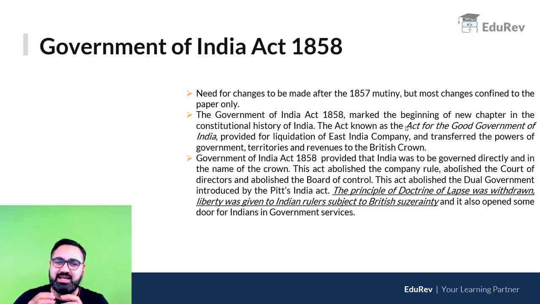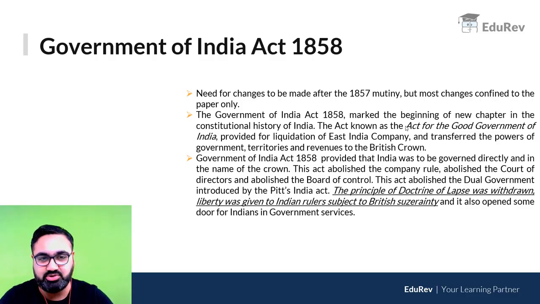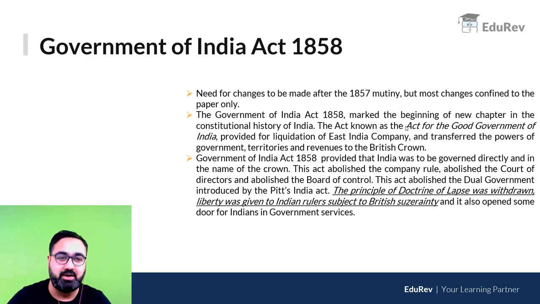Now, in this act, the rule of the company ended officially. The British government now took over India's charge and the East India Company was liquidated. As you can see, it provided for liquidation of the East India Company and the powers were transferred to the British Parliament. The British Parliament, the British government was now making all the decisions for India. So it was a British crown now that was handling everything on behalf of India.